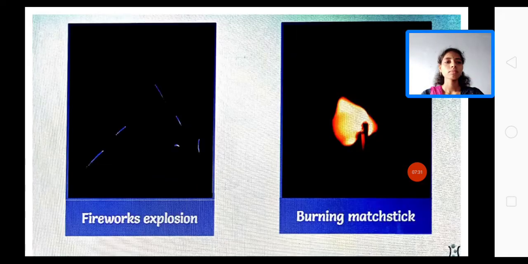Yes. And fireworks, explosion, burning matchstick. These are also examples of chemical changes only, because in all these examples we get a new substance and we will not get the original substance back from the new substance. When we observe the properties also, the properties of the new substance and the initial substance are completely opposite. We can take so many examples in our day-to-day life also: cooking of food, turning of milk into curd, respiration, digestion of food. All these are also examples of chemical changes only.